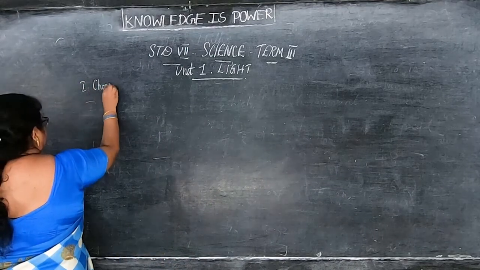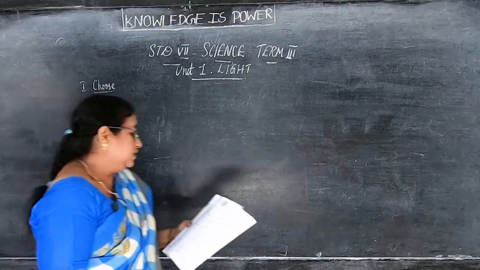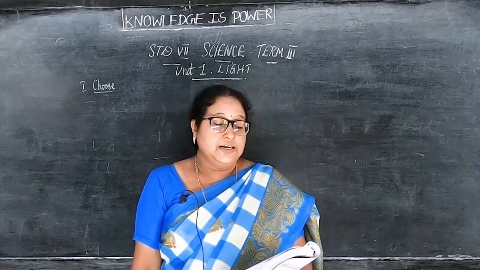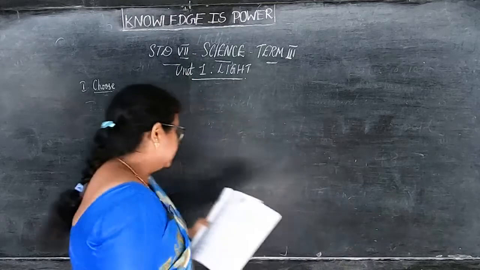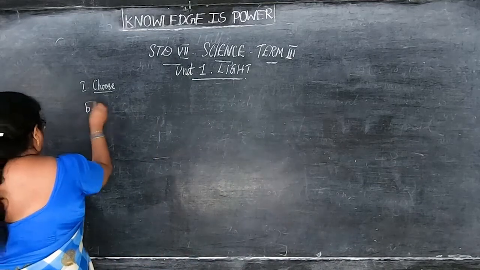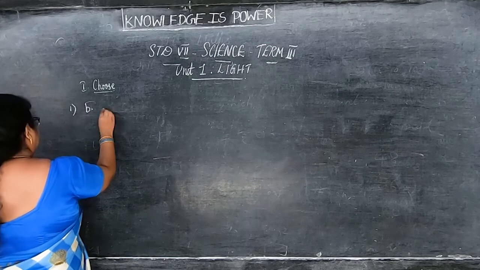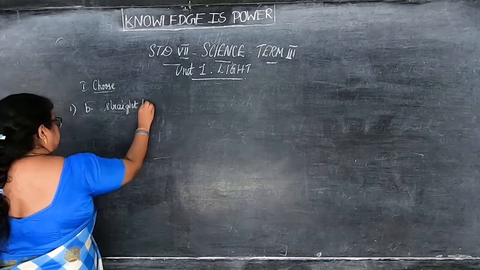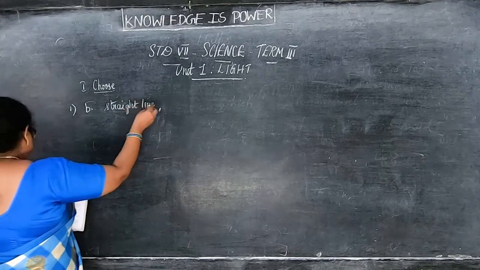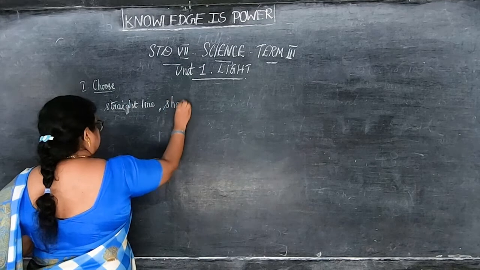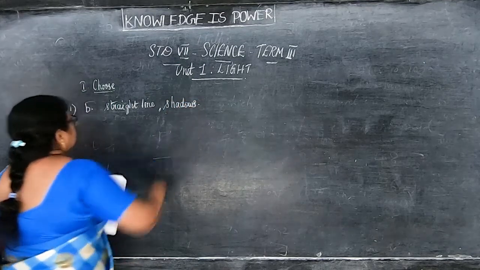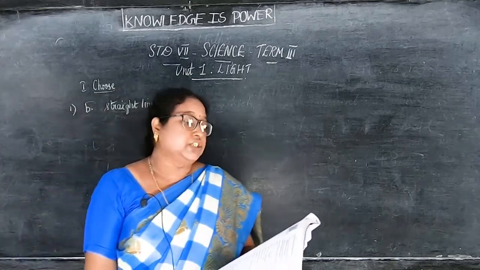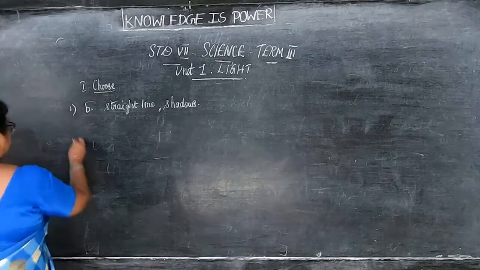First, mark it, children. First one, light travels only in a dash. It is because of this property that dash are formed. The answer is B. Two answers are there. The first dash is straight line. The next dash is shadows. Okay, children, so how will you write? Light travels only in a straight line. It is because of this property that shadows are formed. Okay, like that you have to write.